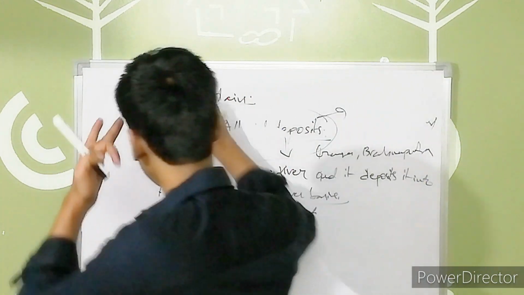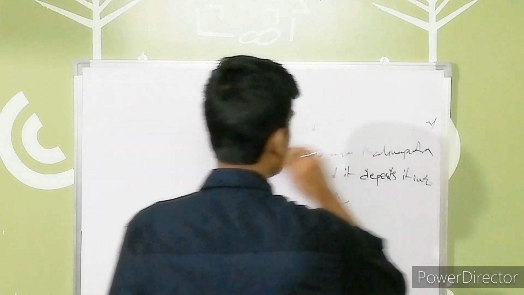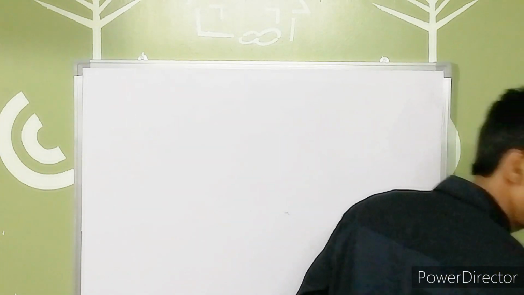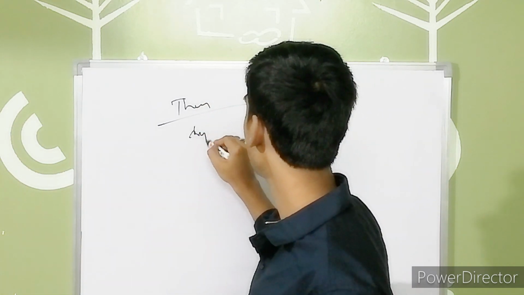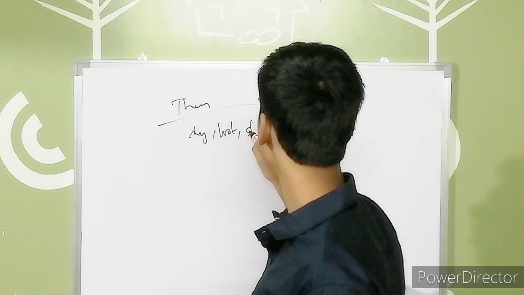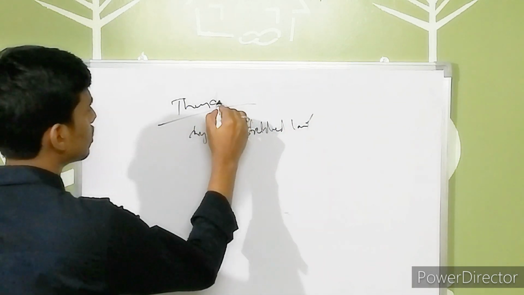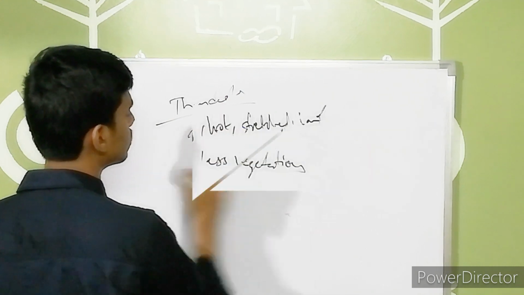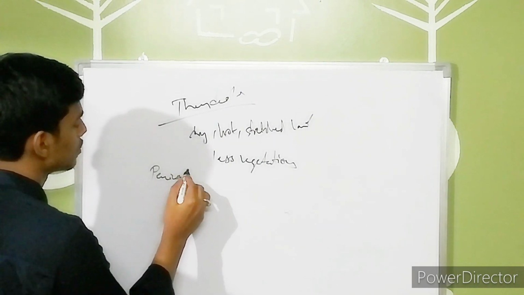Next, the third classification is the Greater Indian Desert, which is present on the west side of our country. It is a dry, hot, large stretched land. This is regarding the Thar Desert, and it also has less vegetation. The next thing we have to see is the peninsular plateau.